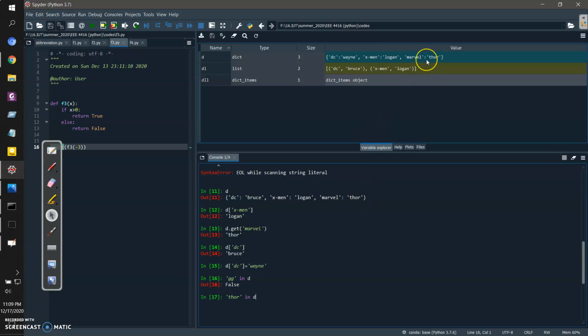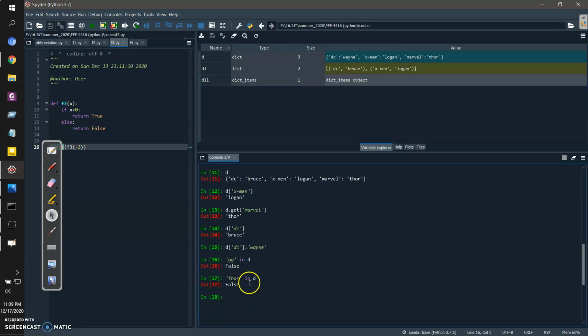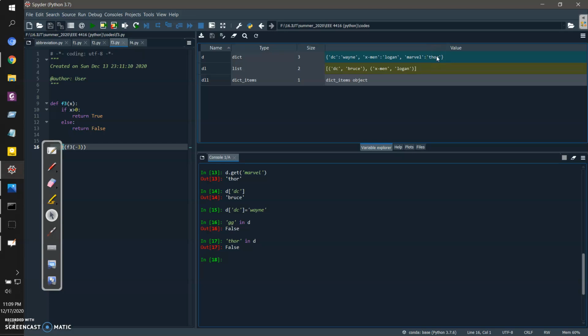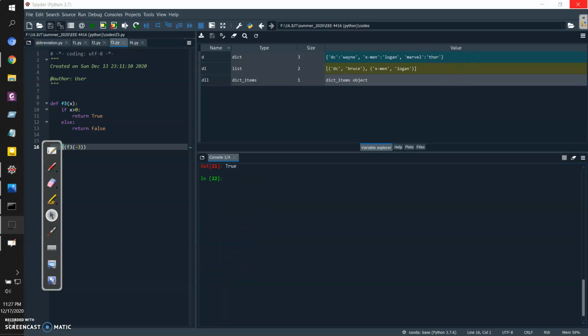Because I have Thor in our dictionary. If I run it, it is going to return false. The reason is that Thor is a value, not a key. This command checks only in the keys, not in the values. So if I write Marvel in D, then in the case of a dictionary this must be the key, not the value.